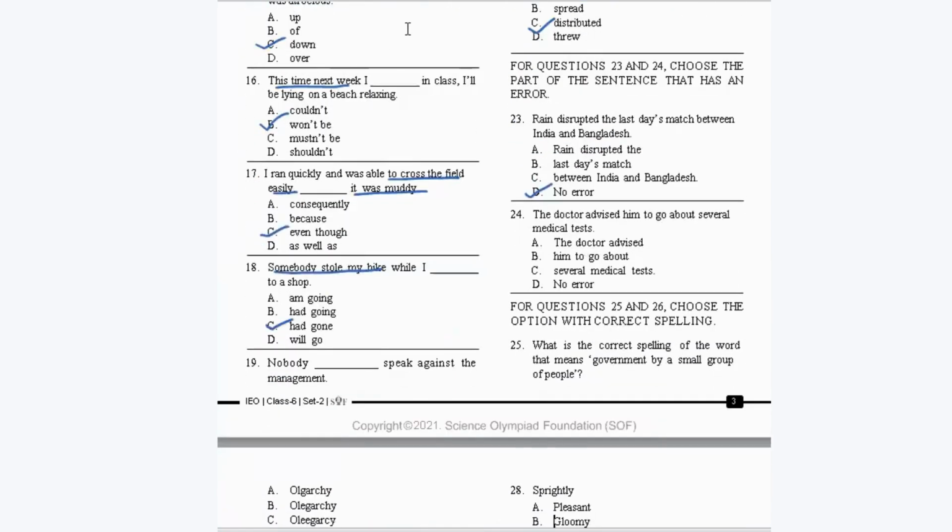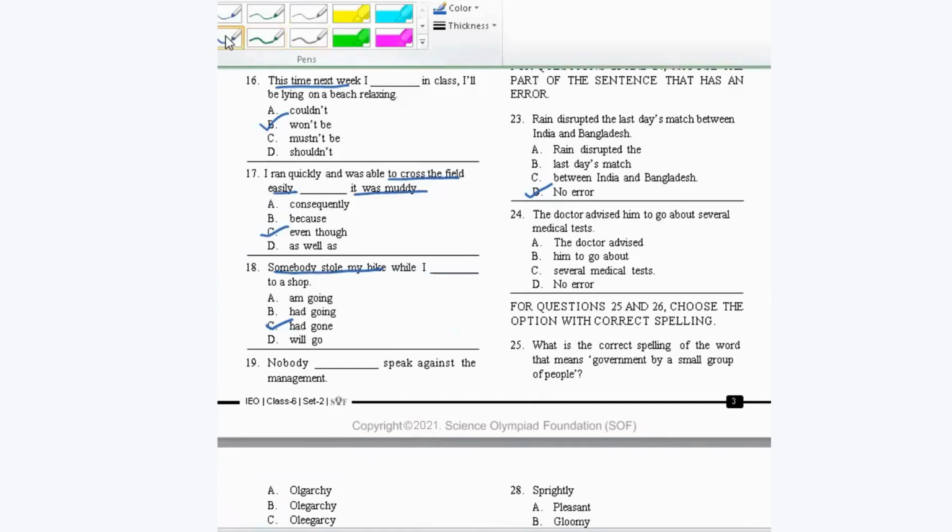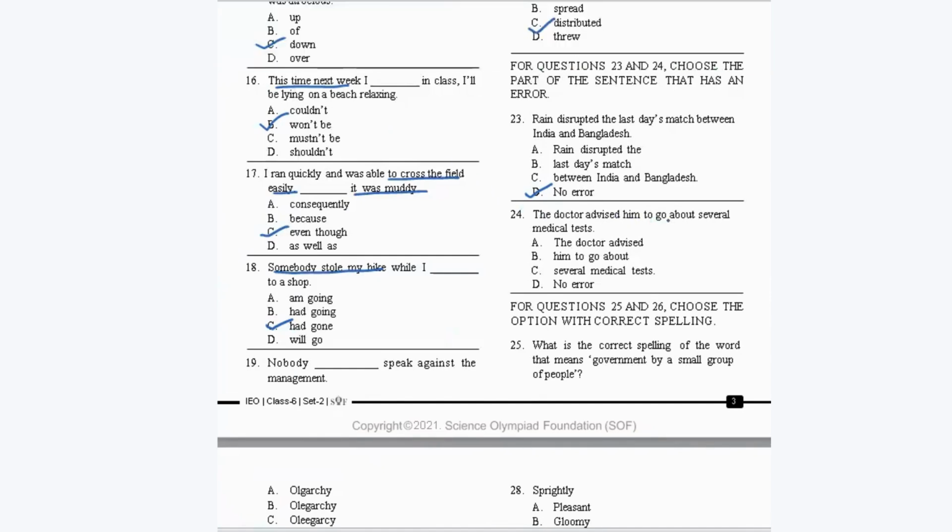Okay, so question number 24 says, the doctor advised him to go about several medical tests. It can't be go about, it should be go for several medical tests. So this part of the sentence is incorrect, which is in option B. It should be, the doctor advised him to go for several medical tests, not go about. So option B is your correct answer.